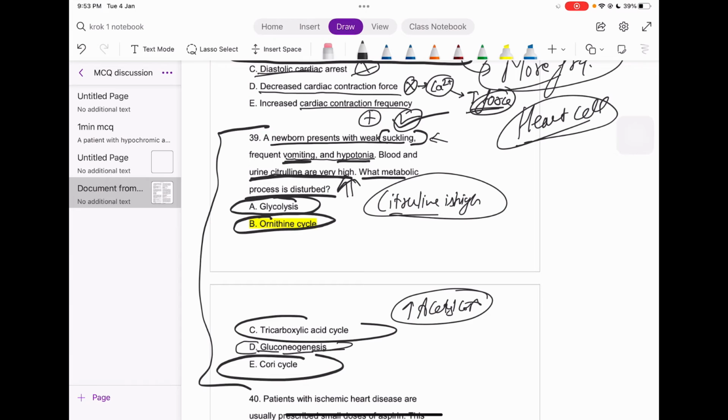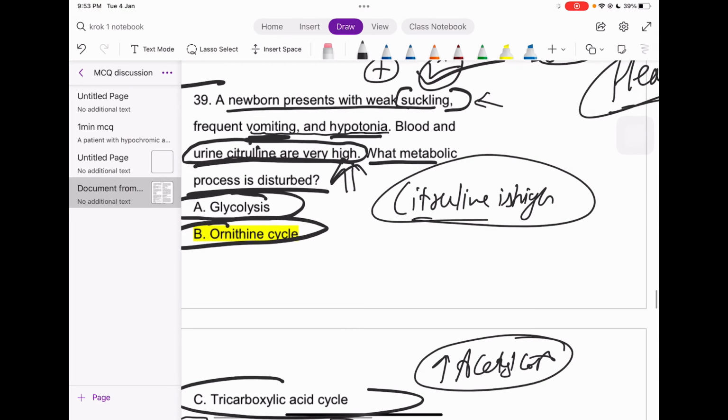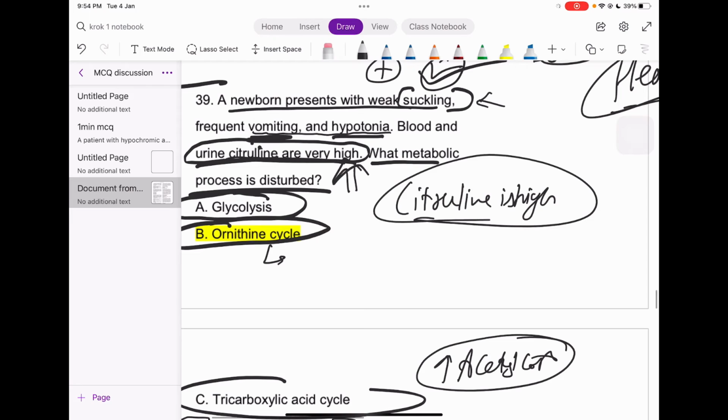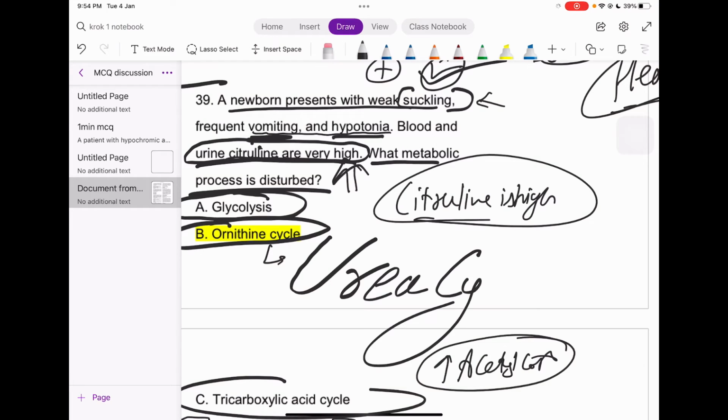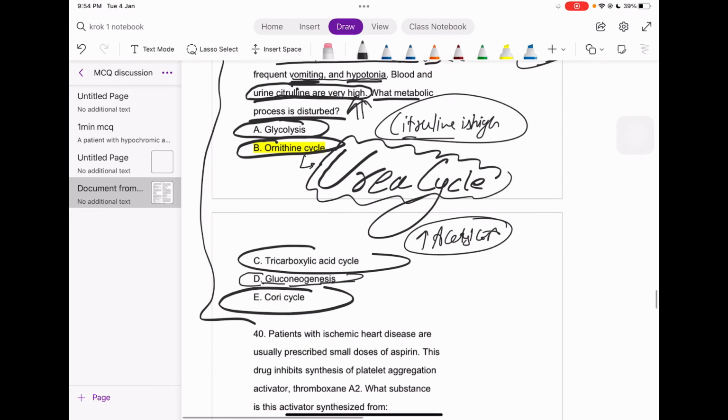But still, for the question we have, the urine citrulline is very high, and citrulline is a compound which is synthesized in the ornithine cycle, right? And what is another name of the ornithine cycle? That is your urea cycle. Okay, you got the point, right? So that is what the urea cycle is.